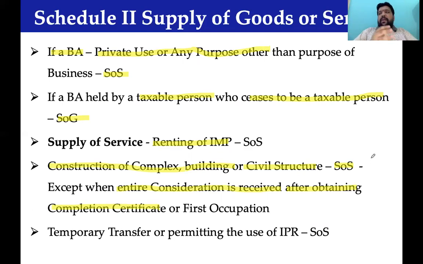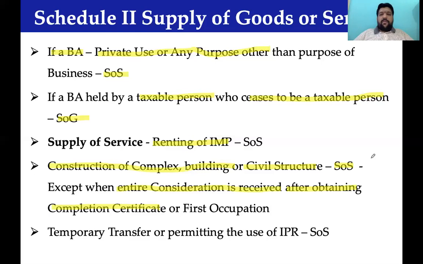Very simple. If somebody is going to book a house, let's say on 10th of August 2020, the completion certificate was received on 31st August 2020. The whole building was completed. Completion certificate received on 31st August 2020. Now, 10th of August 2020. Let me repeat, 10th of August 2020.